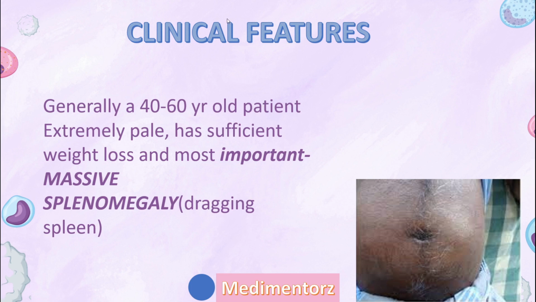Okay, they will be extremely pale. Think they do not even go out because of CML, they do not even go out. They do not look at the sun. They won't be white people, they will be pale. There's a difference. Pale means they will look dark. If they have a dark skin tone, they will look dark, but the glow will be very less. It'll look whitish. Okay, like you have applied powder on them.